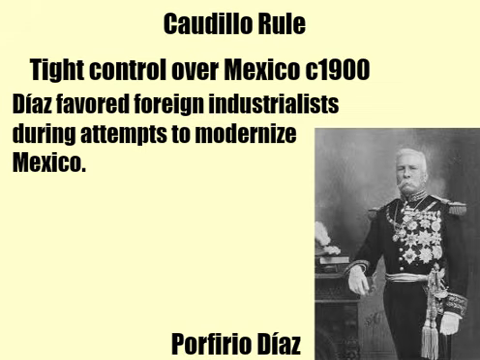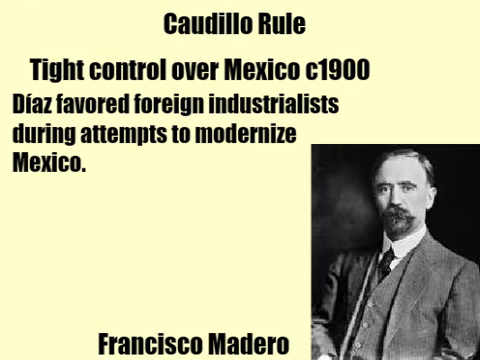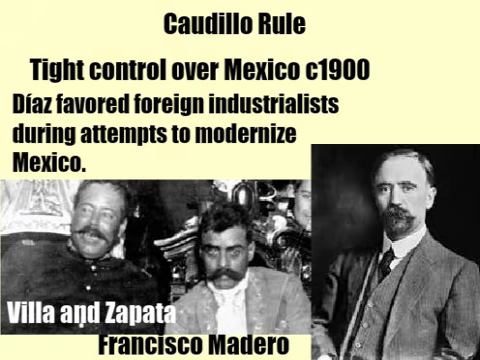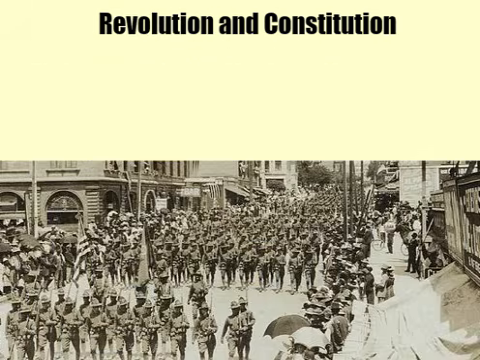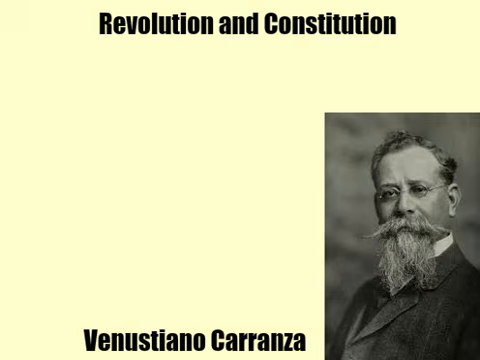Calling for a revolution against Díaz, Francisco Madero emerged as the voice of the people. Revolutionaries such as Pancho Villa and Emiliano Zapata looked to take money from the rich and redistribute it to the poor. Díaz agreed to give up power, and Madero won an election in 1911. But Madero was seen as an inefficient leader, was removed from power, and later assassinated. From there, Mexico went through several presidents during years of civil war, including Victoriano Huerta and Venustiano Carranza.